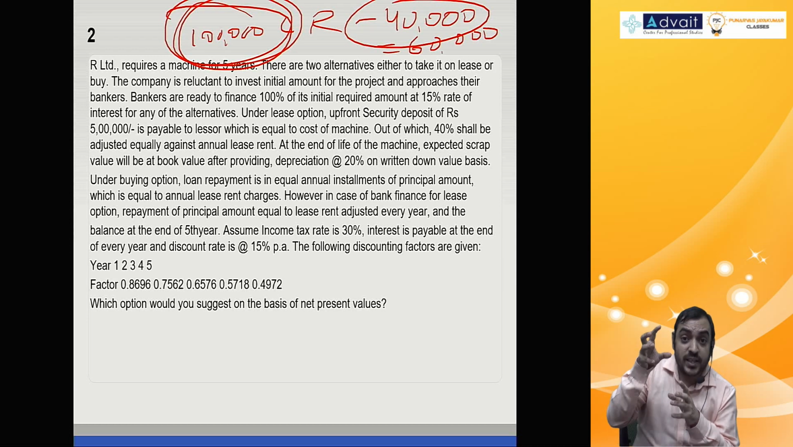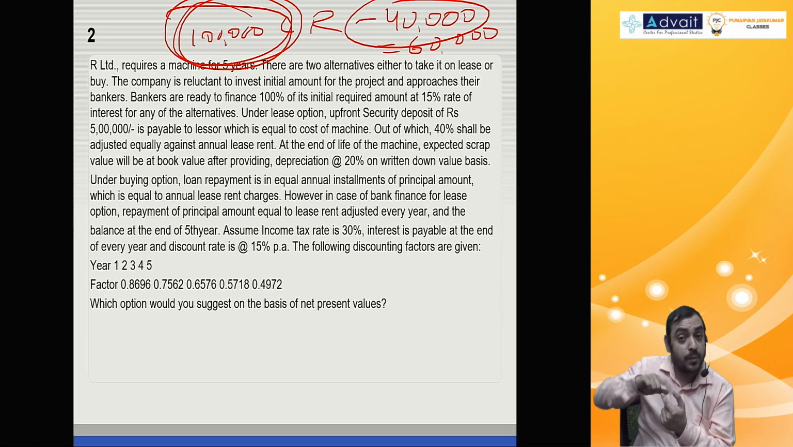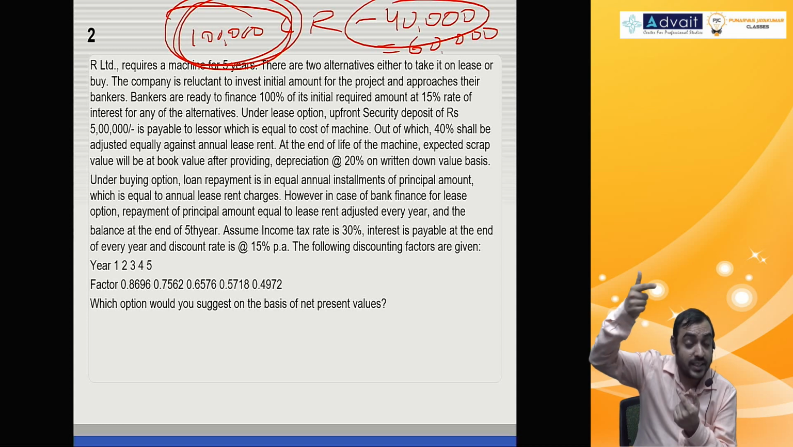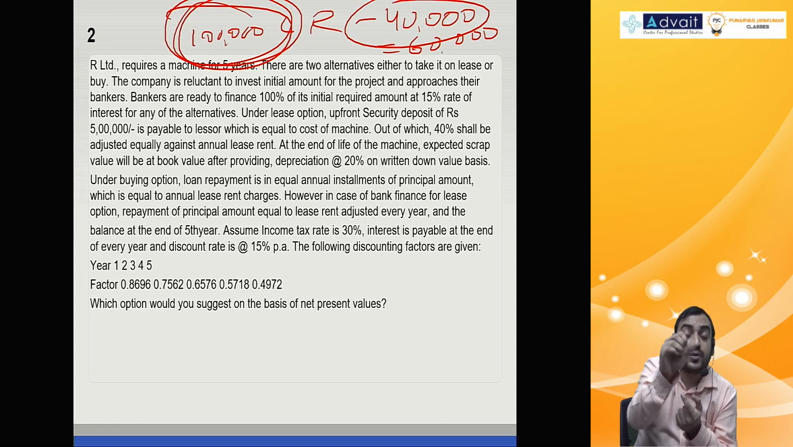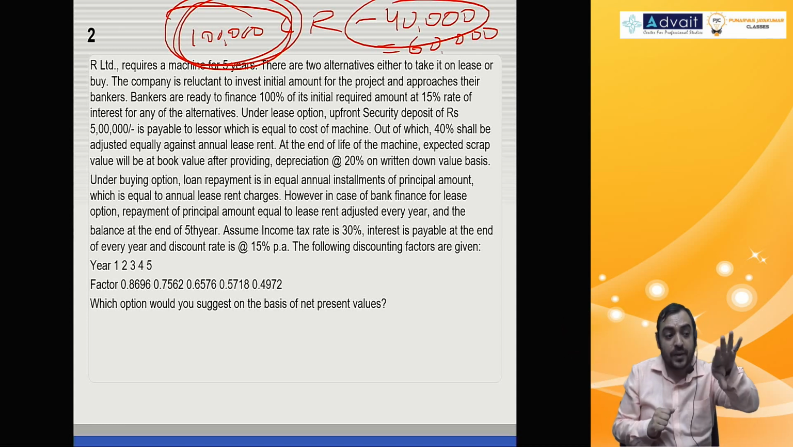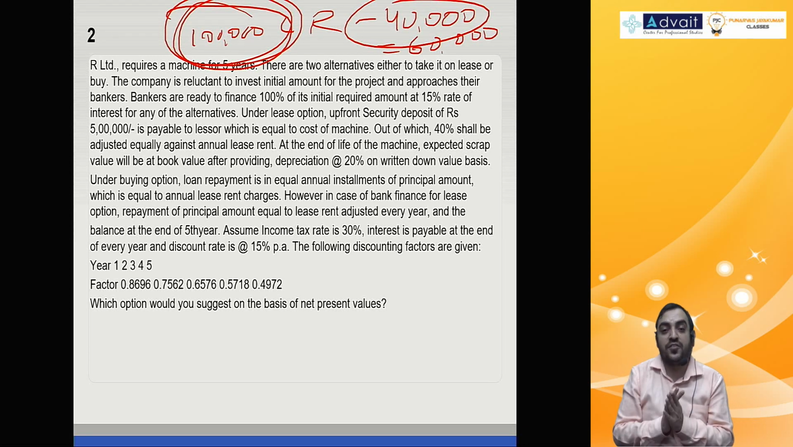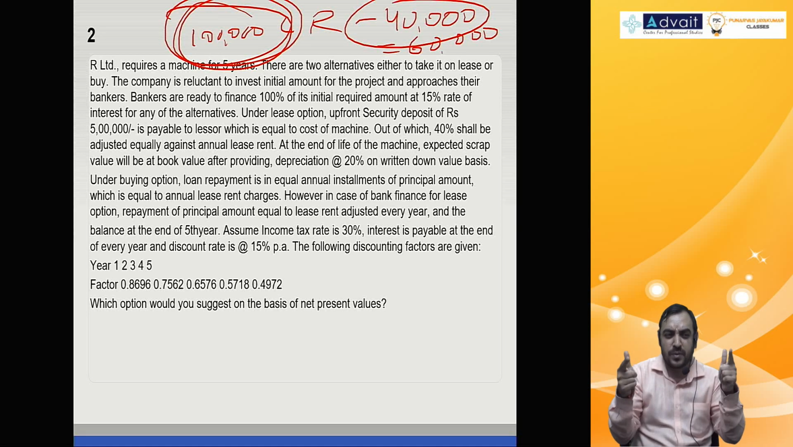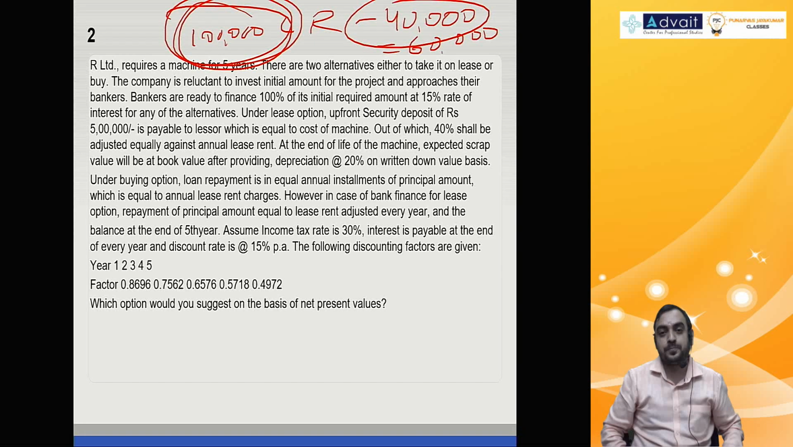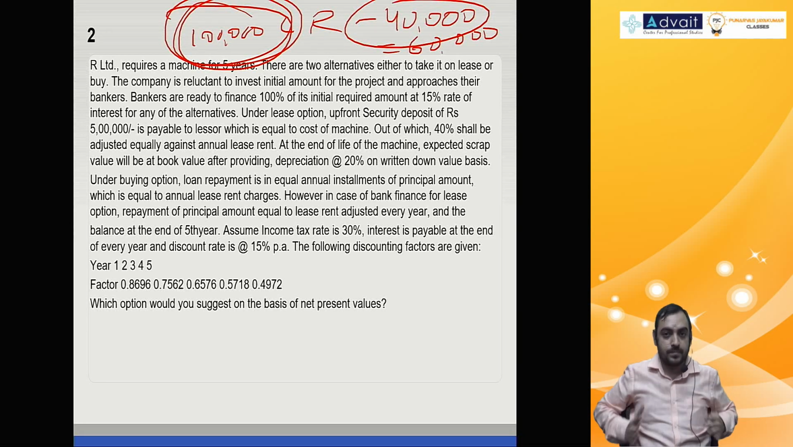And security deposit, when it comes back after 5 years, only 60% will come. 40% is already adjusted. So at the time of repayment, at the time of 5th year, only 3 lakh will be repaid. Receive 3 lakh, pay 3 lakh. But what will happen to balance? 40,000 adjusted every year. Please understand. Very simple. Focus, concentrate.